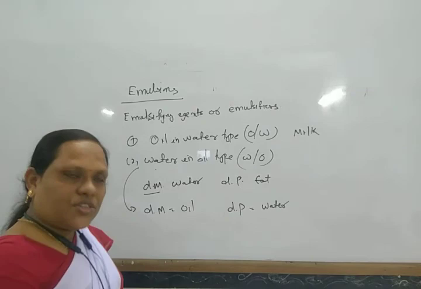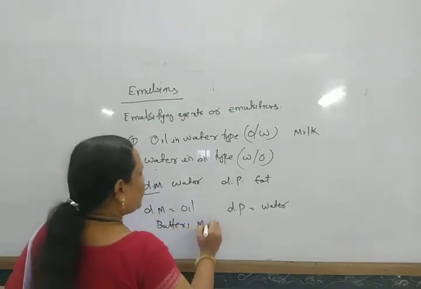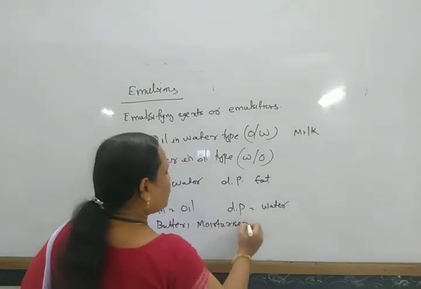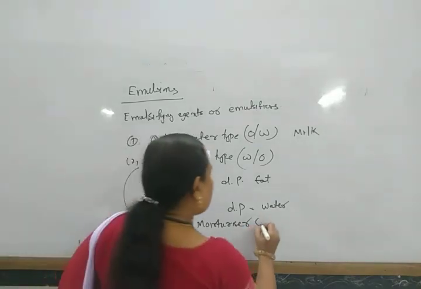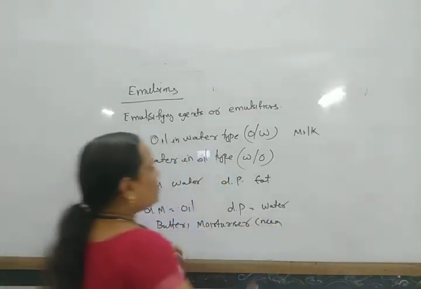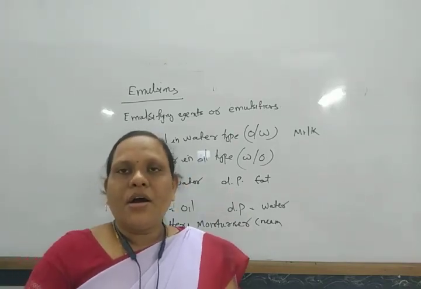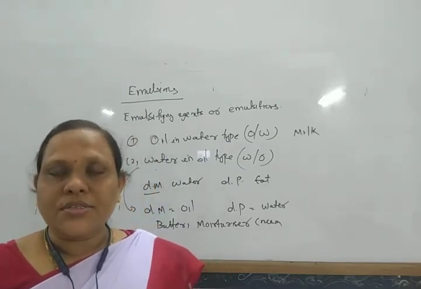Examples are moisturizer cream or moisturizer. So these are some examples of water in oil type and oil in water type emulsions.